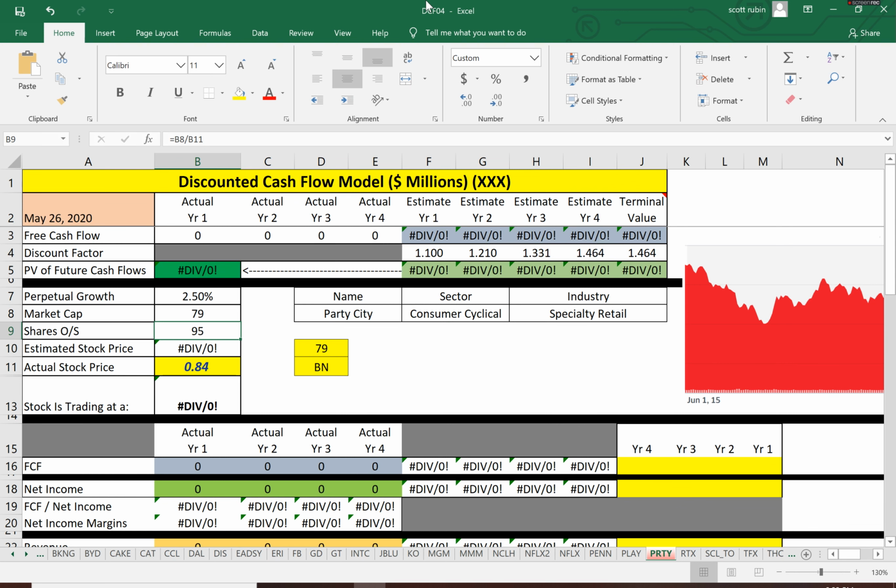So it looks like they only had 1 year of negative free cash flow, and that same year they had a negative $500 million of net income. But other than that, it's all been positive.